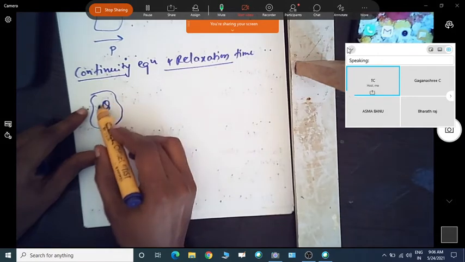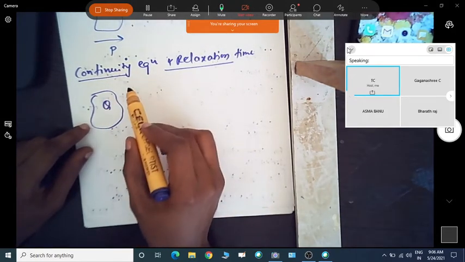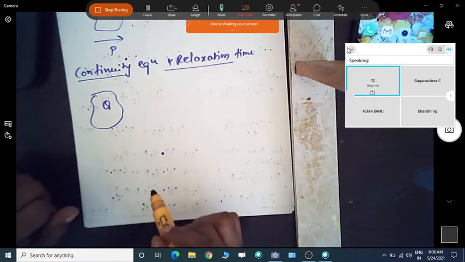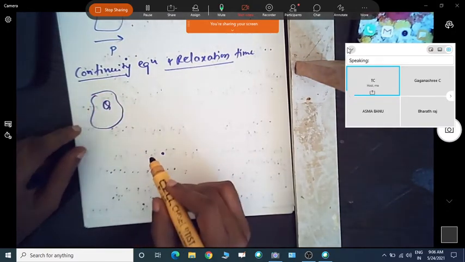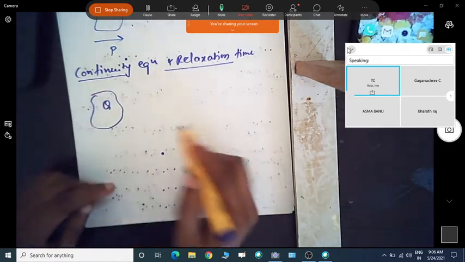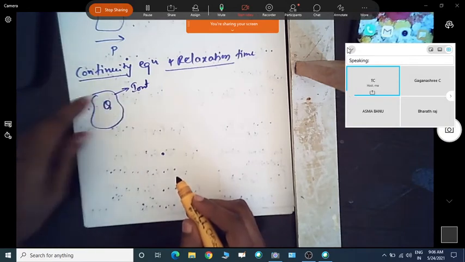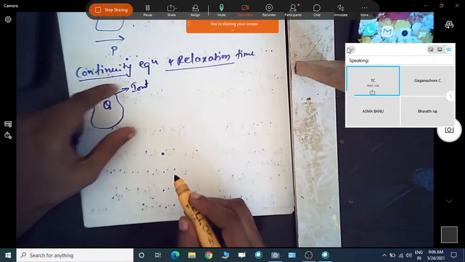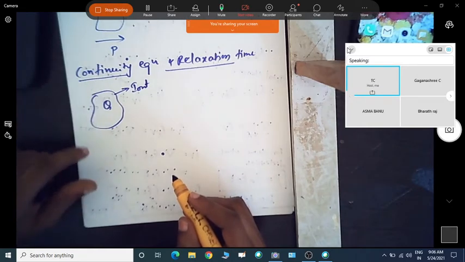Whenever current flows out, the charge within the volume decreases, and that rate equals the net outflowing current through the surface of the volume.